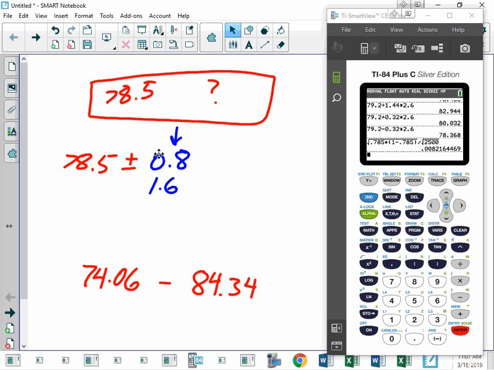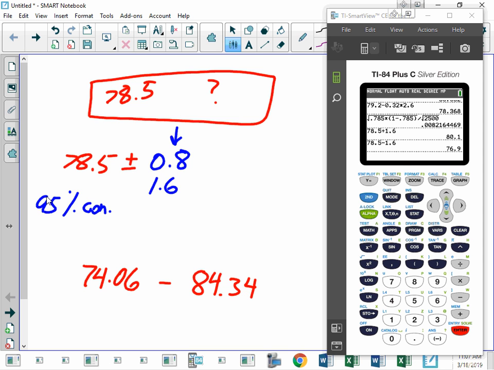And I do 78.5 plus 1.6 and 78.5 minus 1.6. And I am 95% confident that the true percentage is somewhere between 76.9 and 80.1.